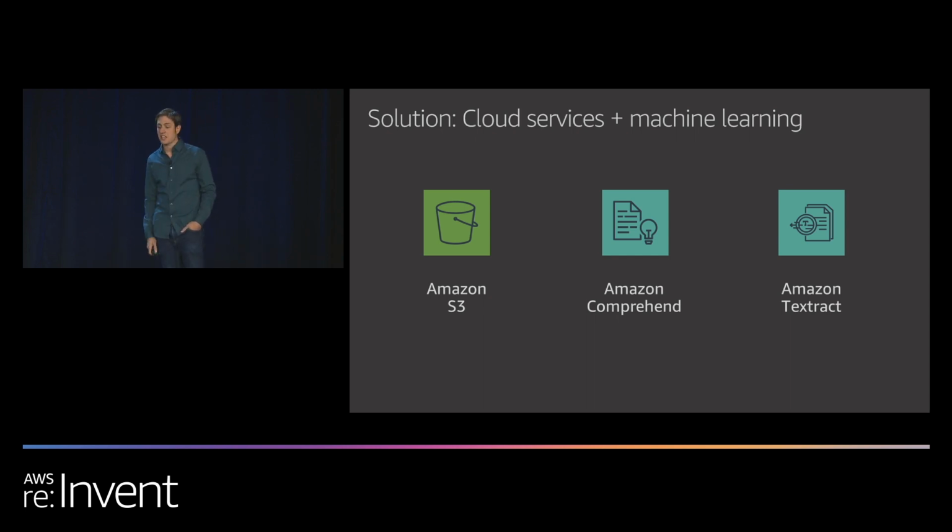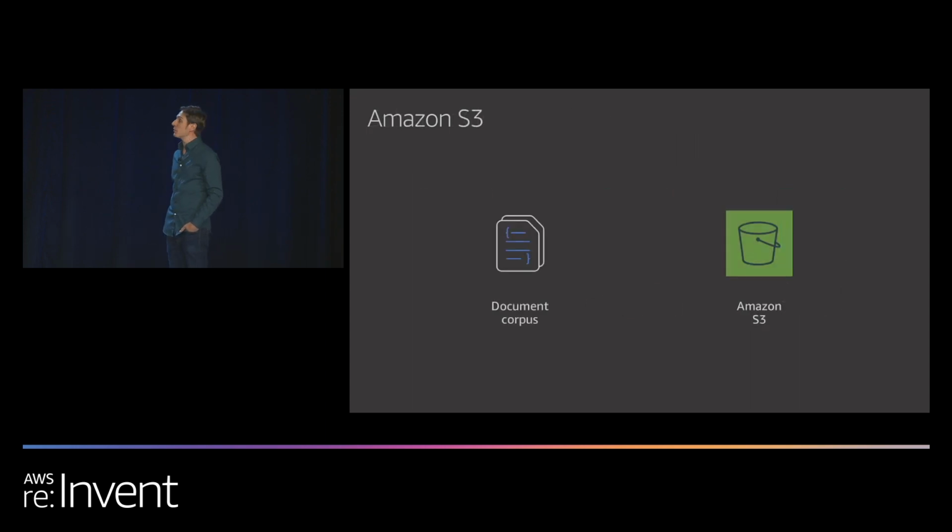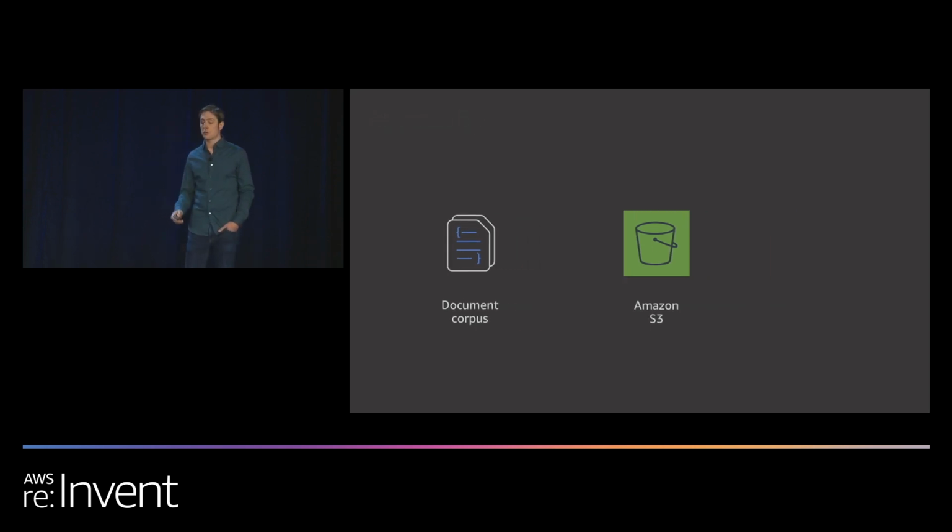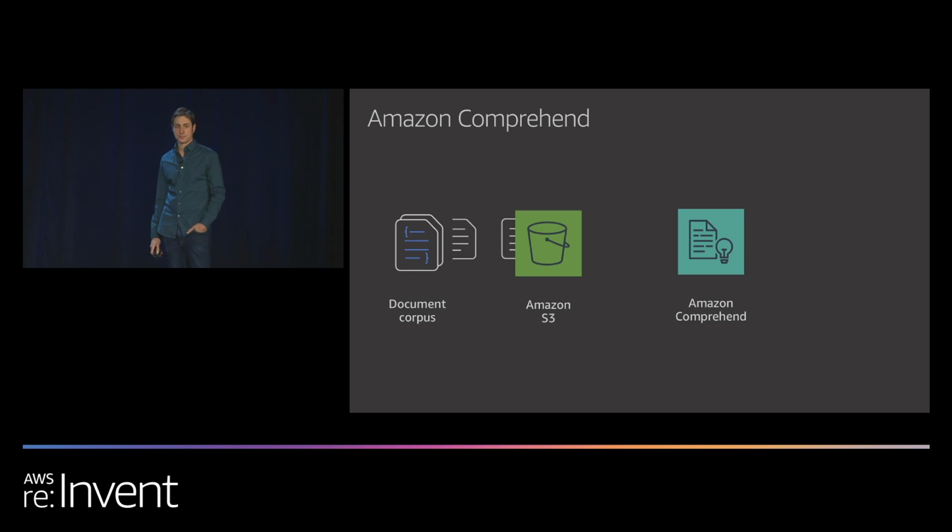So let's connect these together, starting with S3 and Comprehend. We take our document corpus and we upload it into an S3 bucket. We then feed the documents to Comprehend via S3. Comprehend runs an analysis and identifies the entities and key phrases within all of the documents. Simple as that.